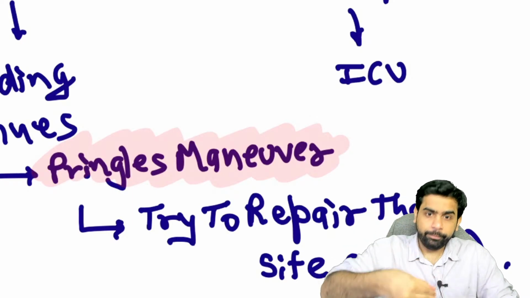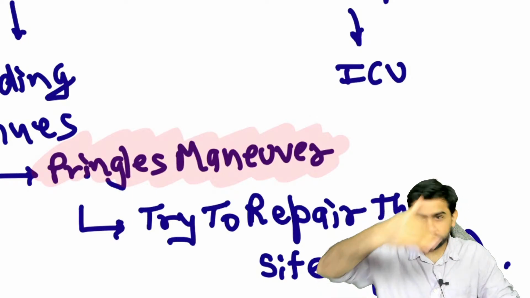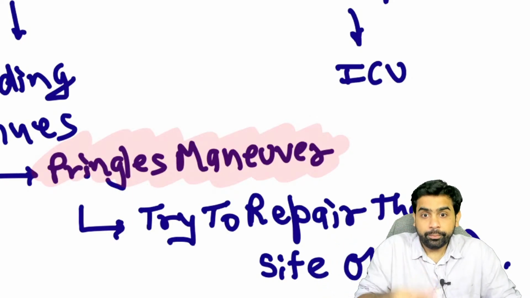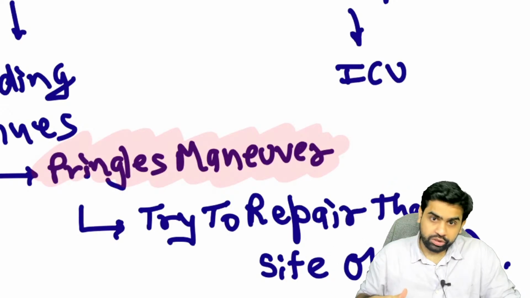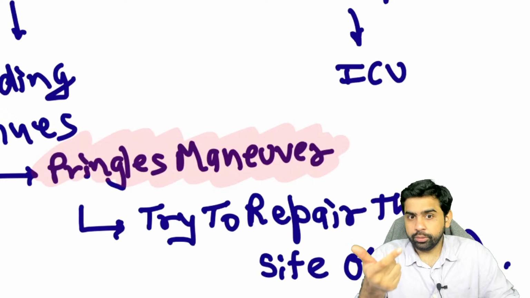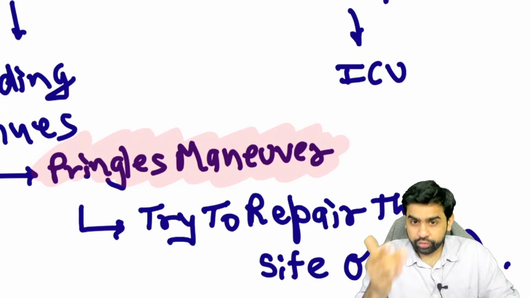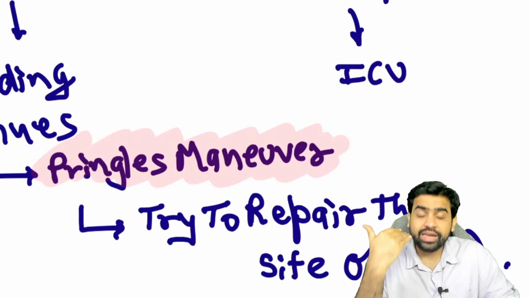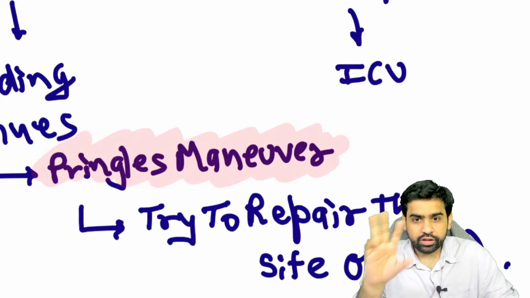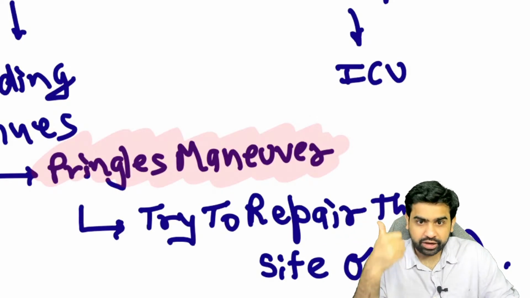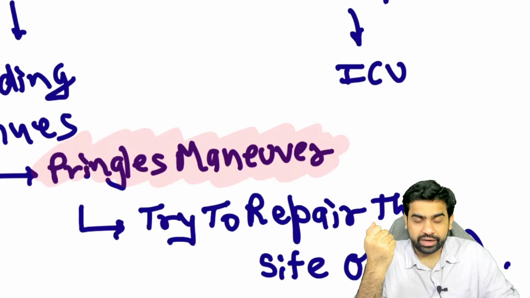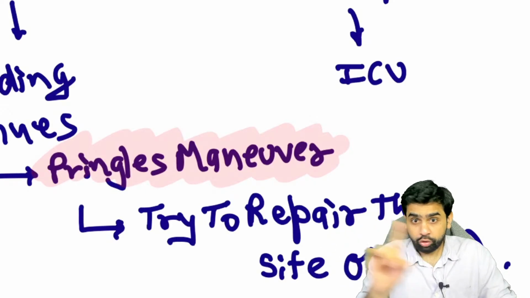So when you compress this hepatoduodenal ligament, if the bleeding stops, it means that the source of the bleeding was either the hepatic artery or the portal vein. You understand my point? But if the bleeding continues, it means that the bleeding was from the hepatic vein, because in the liver there are three sources of blood. One is the hepatic artery, second is the portal vein, then there is the hepatic vein. I hope these are all important things, guys.